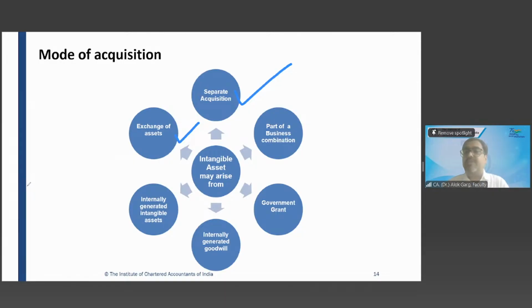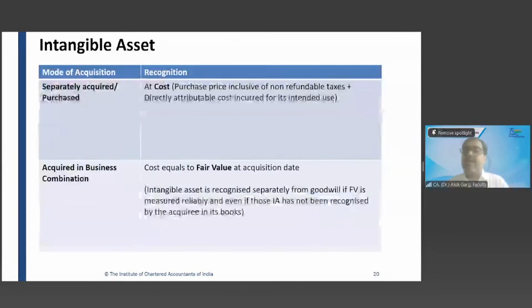How is an intangible asset going to be measured when it is part of a business combination? For example, a company has acquired another company, and many intangible assets come with that company, like goodwill. Internally generated goodwill is not allowed, but when you are purchasing a company and paying a consideration more than the value of the net assets, will that goodwill be capitalized? Yes, sir, purchased goodwill will be capitalized.